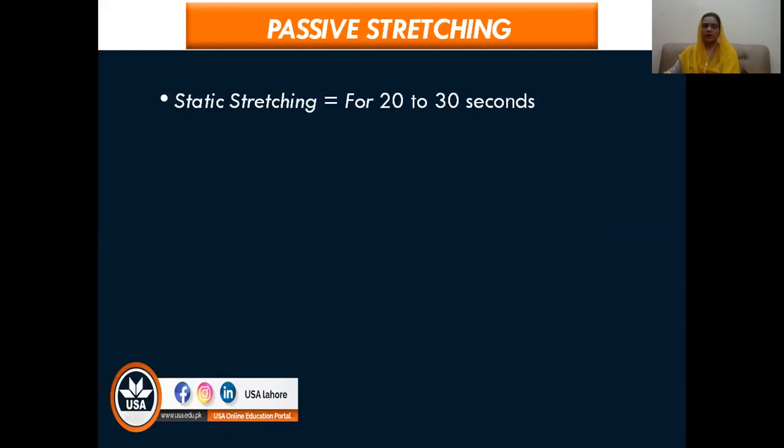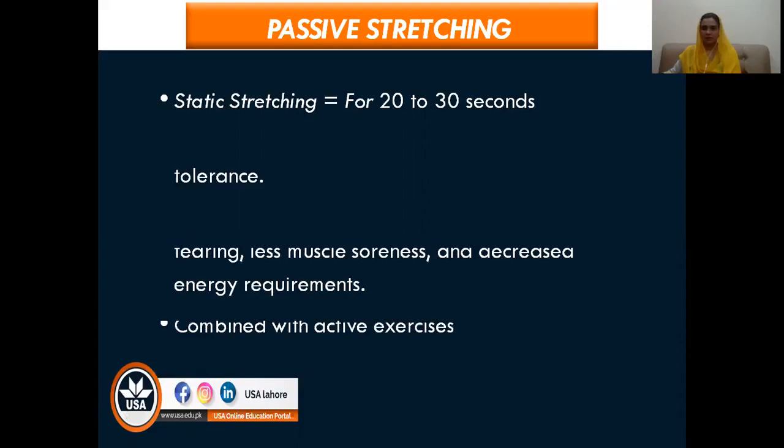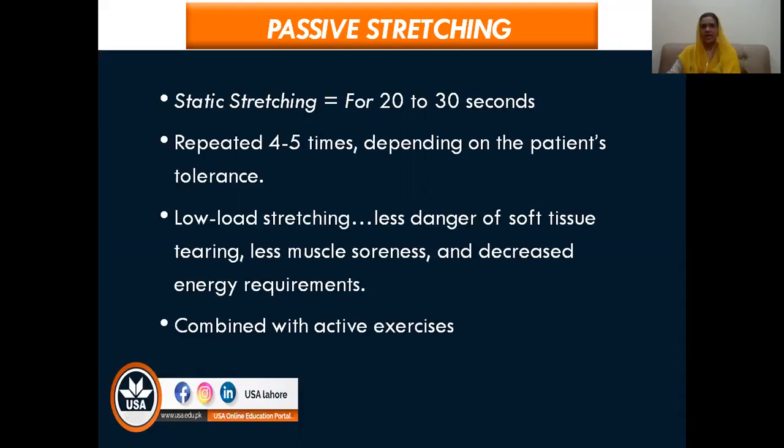So next was the passive stretching. So passive stretching, we have many types of stretching. You may have already gone through all of these. So first of all, we have the most famous, static stretching, where we hold the limb in the lengthened position for 20 to 30 seconds, and that is repeated 4 to 5 times, and even less sometimes depending on the patient's tolerance.